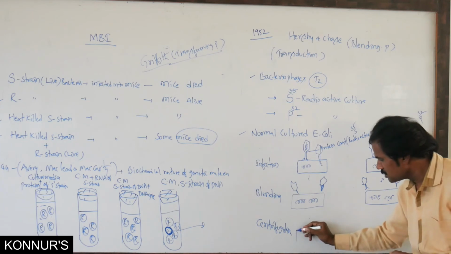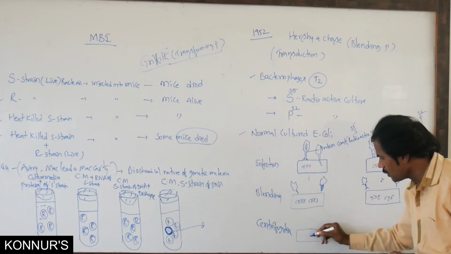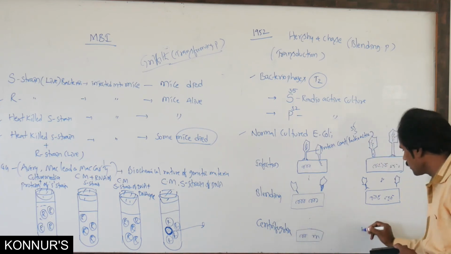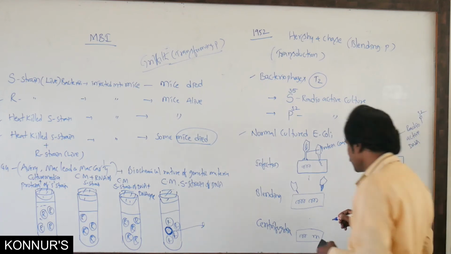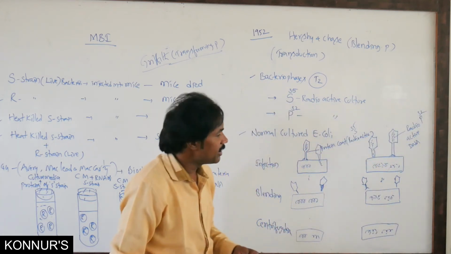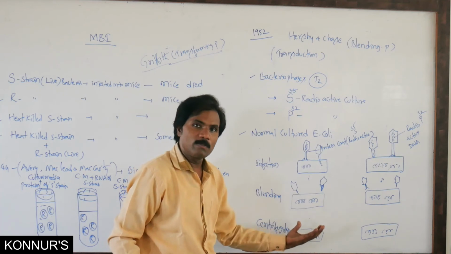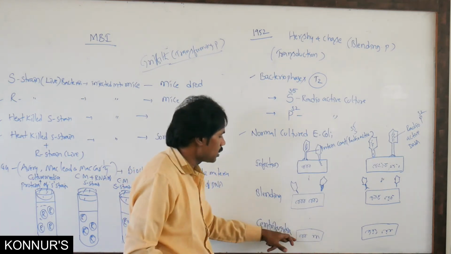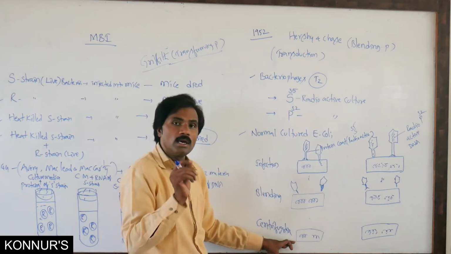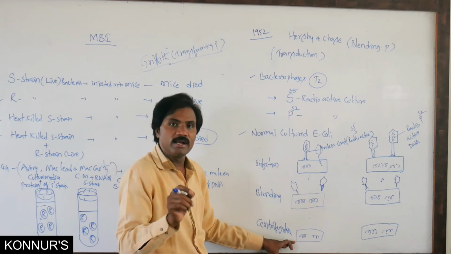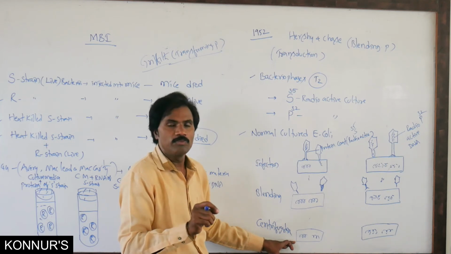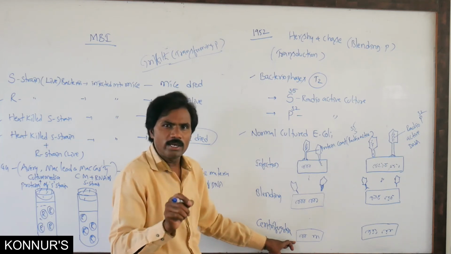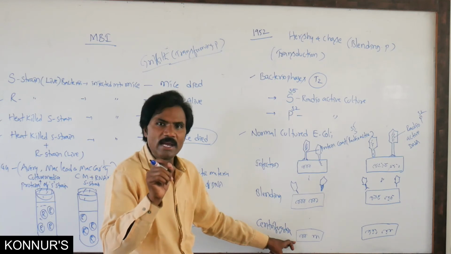Then the centrifugation: if you observe the centrifugation, it may not be identified very clearly here, but in another experiment one can know about it. In the supernatant, radioactive elements are observable. No radioactivity is present inside the bacterial cell.